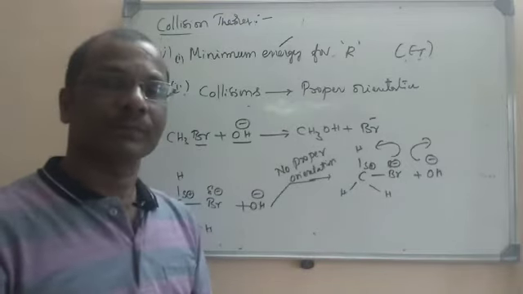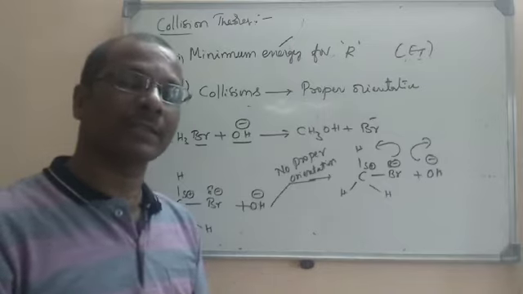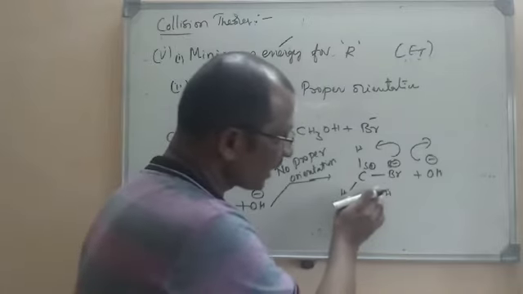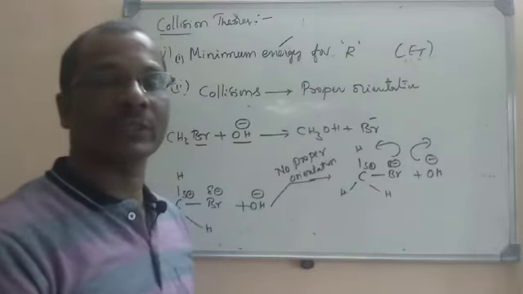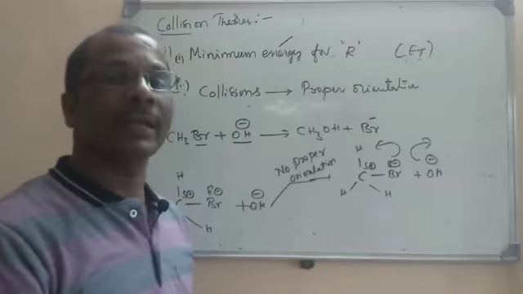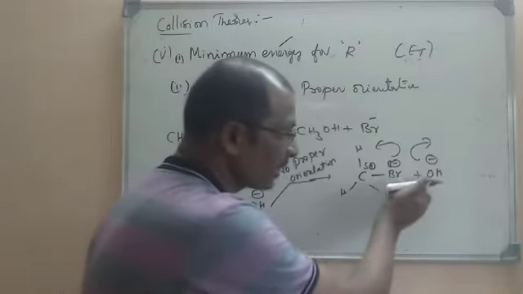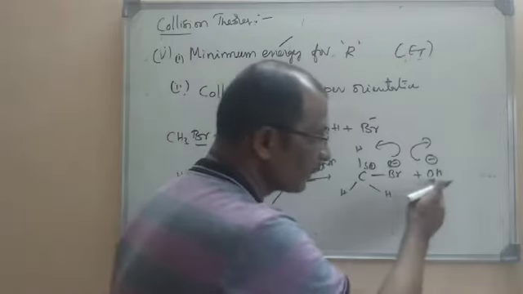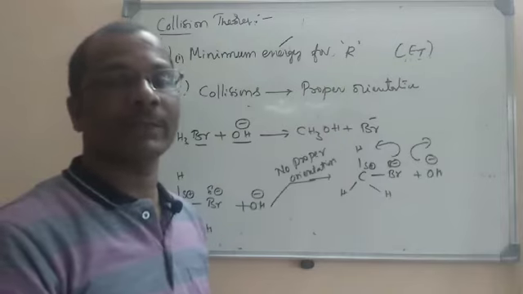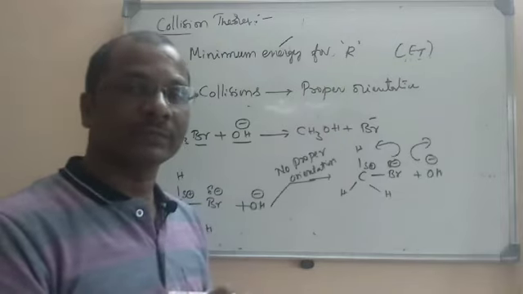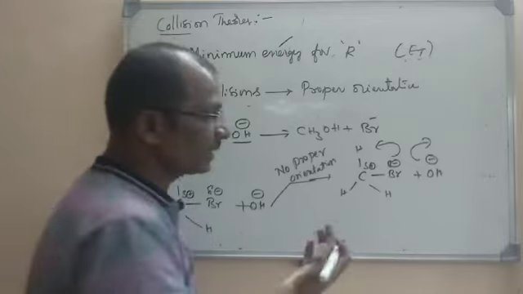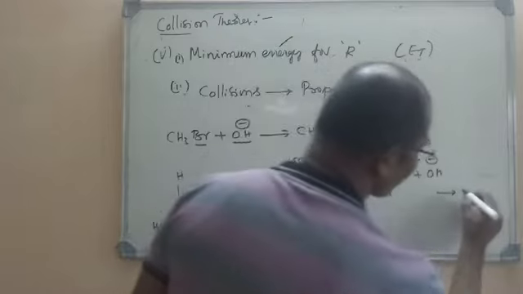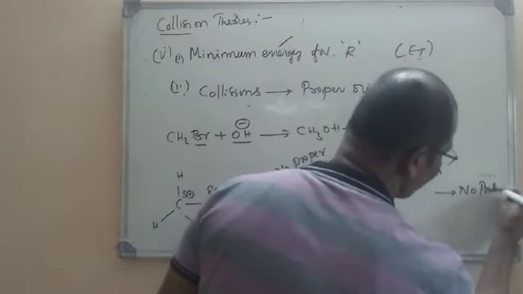They move far away. Why? If you keep a north pole to north pole or a south pole to a south pole, there will be repulsion. In the same way, when the alkyl halide and the incoming nucleophile come closer to collide, the direction is not proper. This is not the right direction, because in this direction there will be repulsion. Because of the repulsion, they cannot collide with a proper impact, so no product is formed here.